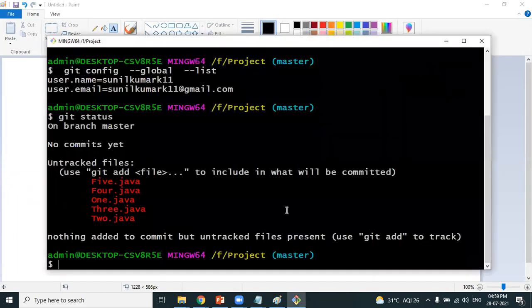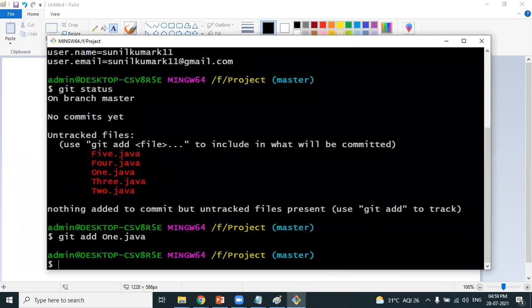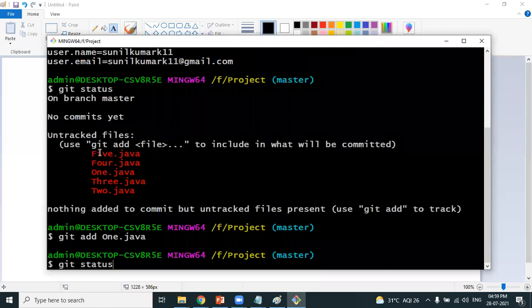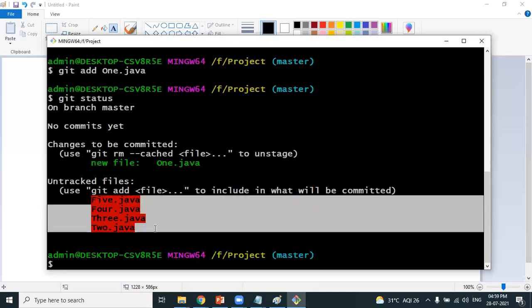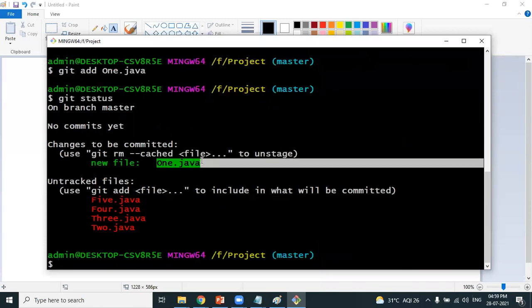Let's experience it. git add, the file name is 1.java. Is the command executed? Yes. Now, if you want to see the status of the file, the same command git status will show you the status. Previously all the 5 files were shown in the untracked section. Now look at this: we are getting only 4 files as untracked. One file is already moved into green color. The green color refers to what? Staging area.